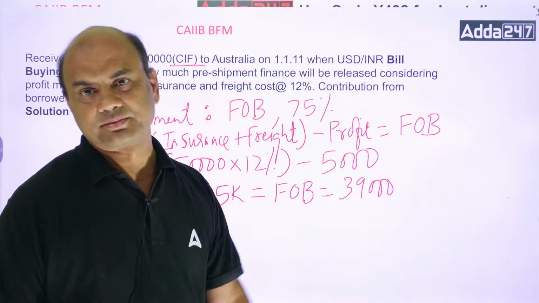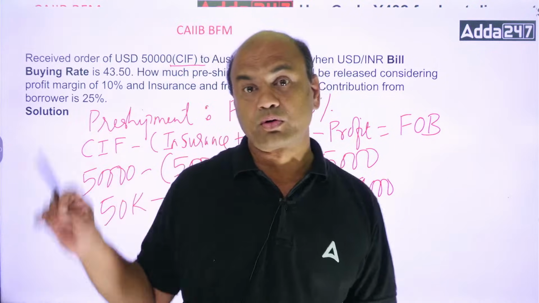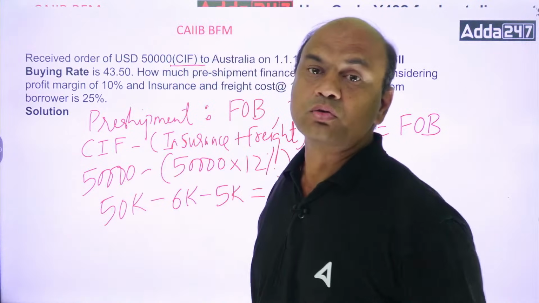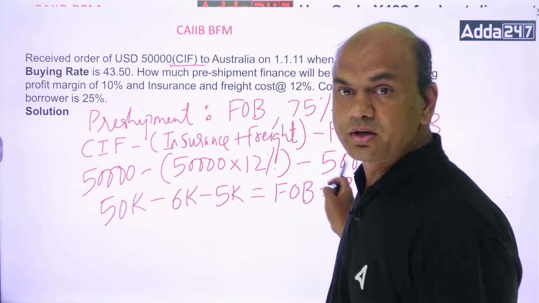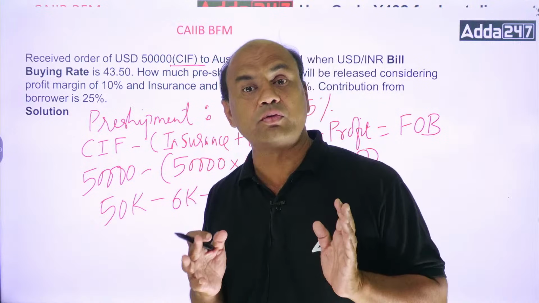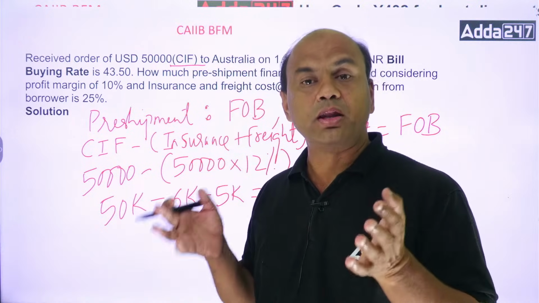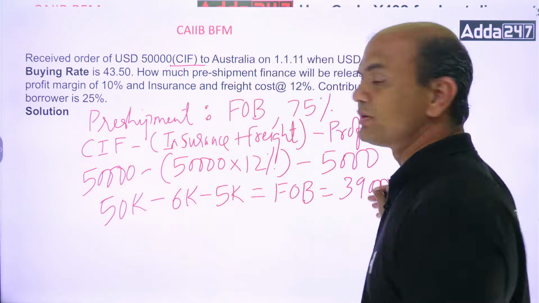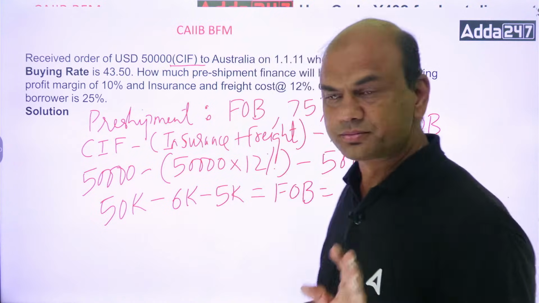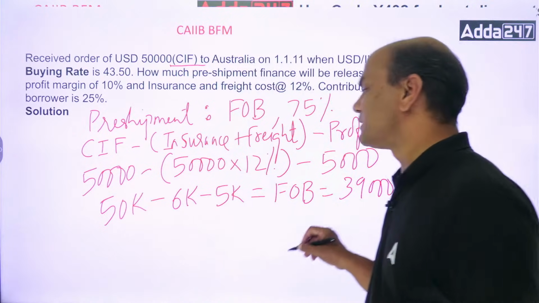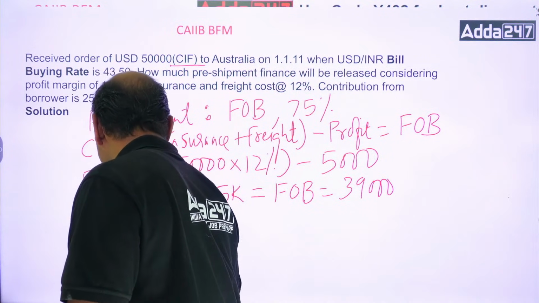Now from this, what is given? The borrower's margin is given as 25%. This is your FOB value, the total amount required for manufacturing. The customer wants to manufacture the goods. For manufacturing, the total amount required is 39,000. Out of that, 25% is brought by the customer. So the bank will finance how much? Bank finance